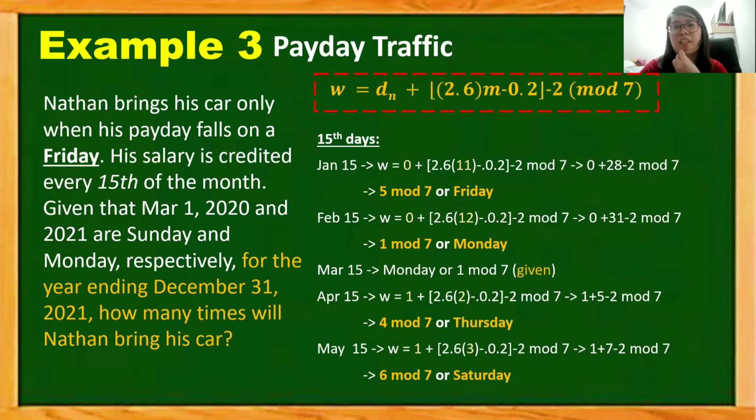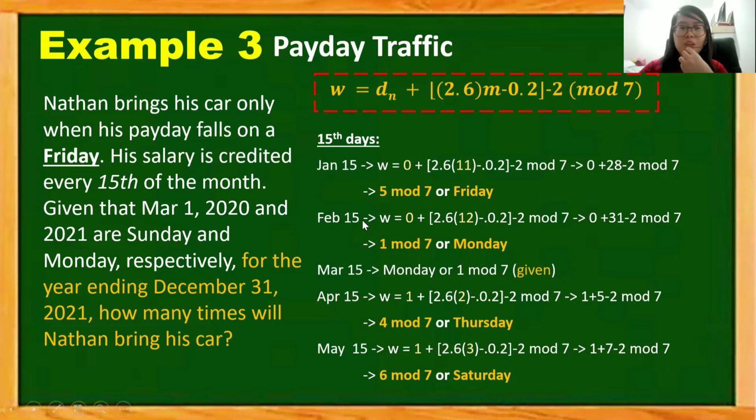Starting with January 15, we have the D sub n of 0. Given that March is the first month of the year, we know that January is the 11th, so we should supply 11 for M. So W equals 0 plus the rounded value of 2.6 times 11 minus 0.2, less 2, modulo 7. That gives us 0 plus 28 minus 2 mod 7, or 5 mod 7, or Friday. January 15 is a Friday.